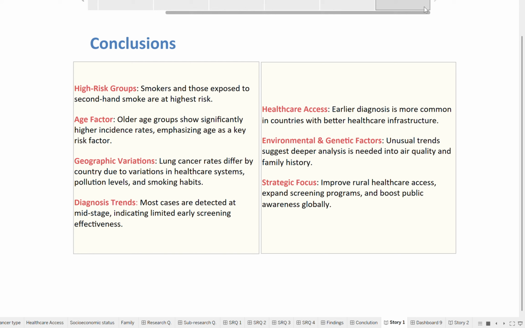Let's remember, when it comes to lung cancer, prevention is always better than cure. By reducing risk behaviors, improving healthcare access, and raising awareness, we can make a meaningful impact.